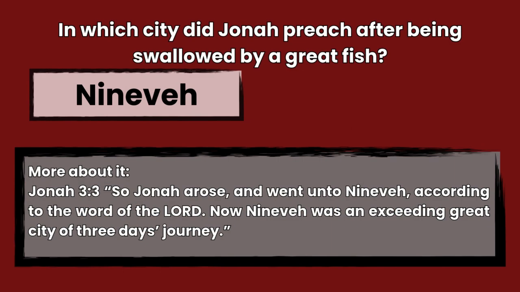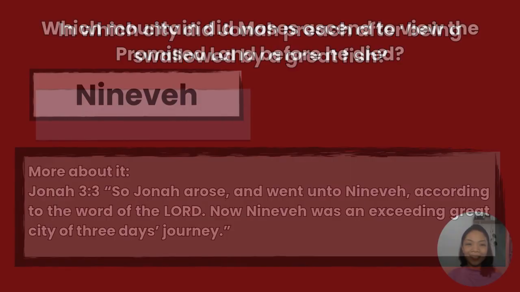The answer is Nineveh, Jonah 3:3. So Jonah arose and went unto Nineveh according to the word of the Lord. Now Nineveh was an exceeding great city of 3 days' journey.